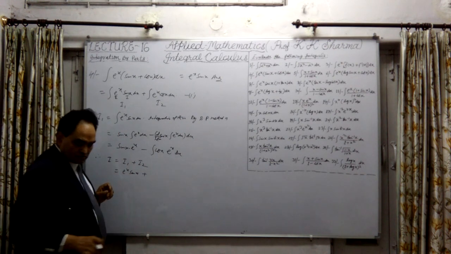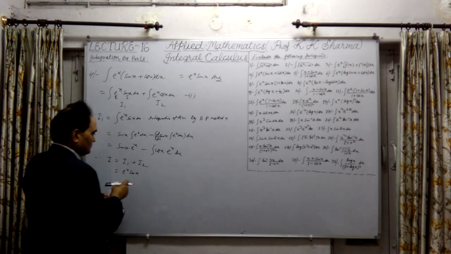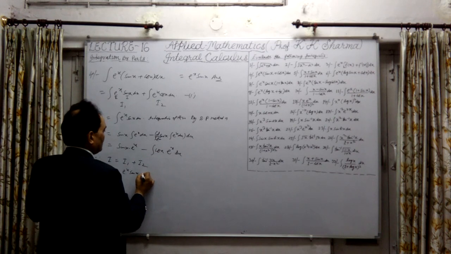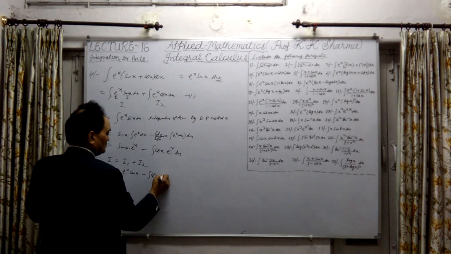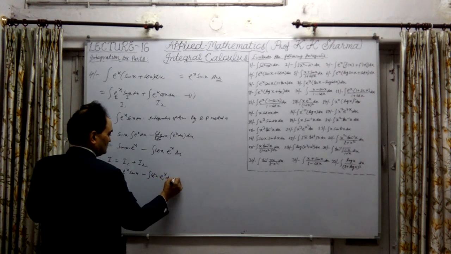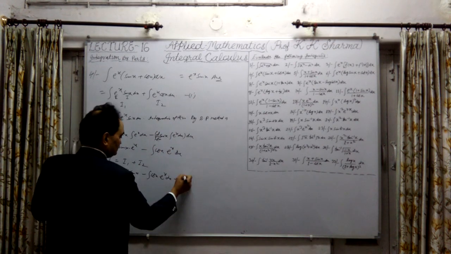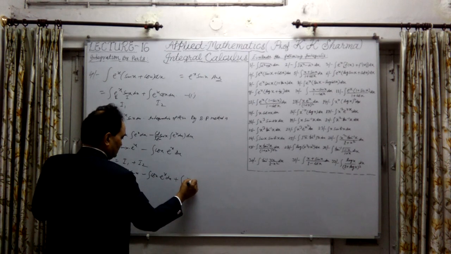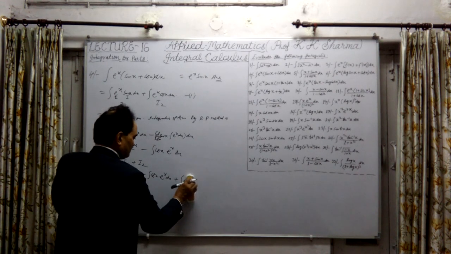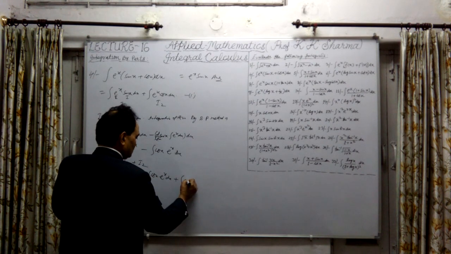and this is plus sign, this value is also there. This is minus the integral of e^x into cos x, or cos x into e^x into dx, plus this value, e^x into cos x, or cos x into dx. Let me write the same way as it is given. This is cos x into e^x into dx.